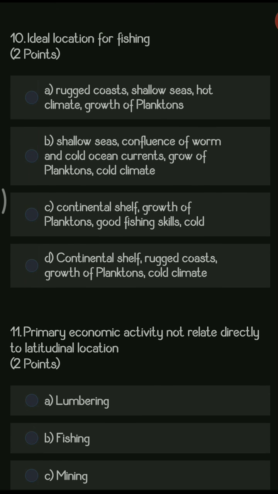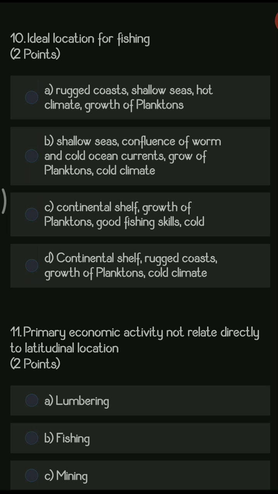Next question, the ideal location for fishing is dash. Here the options are: A, rugged coast, shallow seas, hot climate, growth of planktons. B, shallow seas, confluence of warm and cold currents, growth of planktons, cold climate. Option C, continental shelf, growth of planktons, good fishing skills and cold climate. And option D is continental shelf, rugged coast, growth of planktons and cold climate.